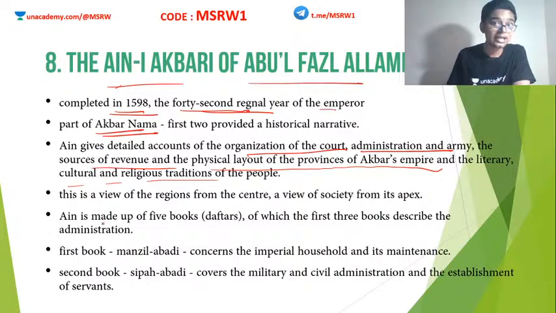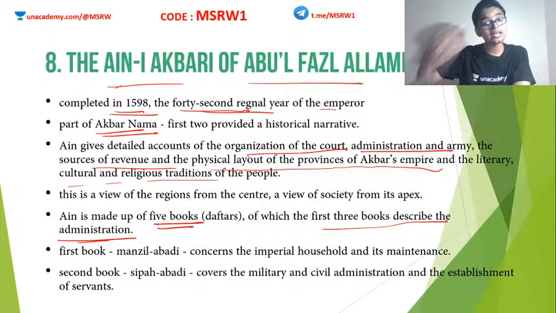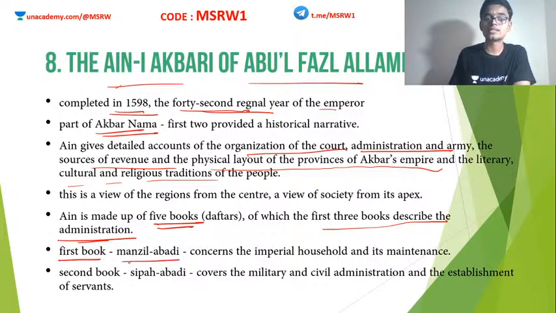Clear? This Ain-i-Akbari is actually divided into 5 books, also known as daftars, of which the first 3 books describe the administration. Ain-i-Akbari is a part of the Akbarnama, and it is divided into 5 books, of which the first 3 deal with administration. The first book is known as Manzil Abadi, and this deals with the imperial household and its maintenance. Imperial household means palace, and its maintenance.